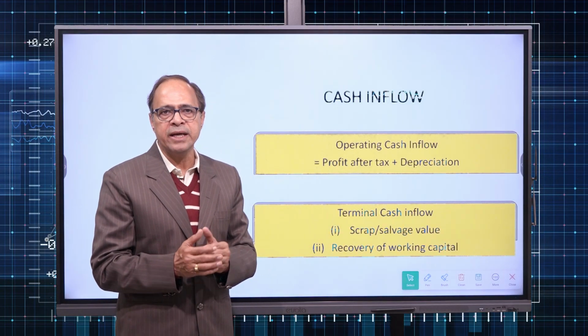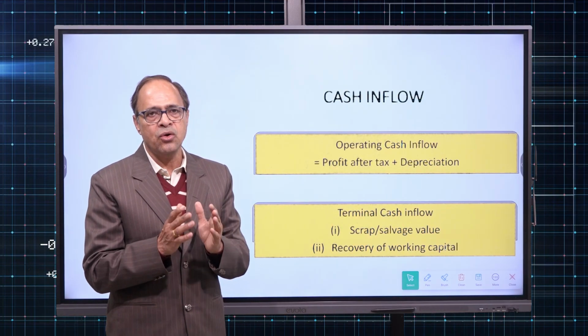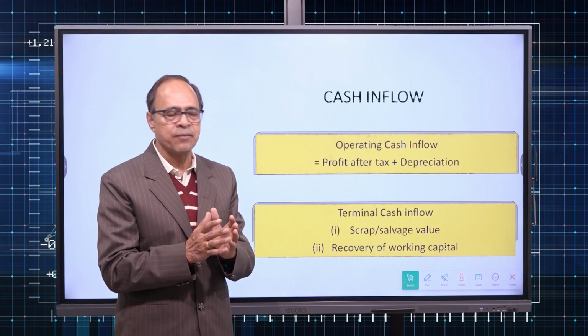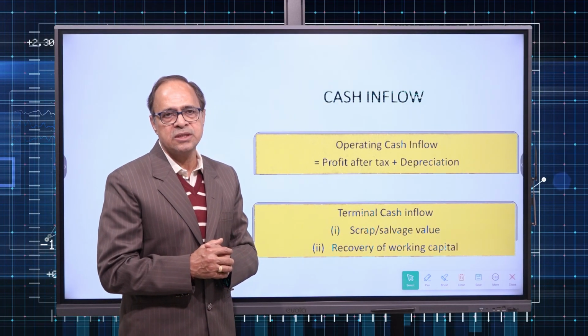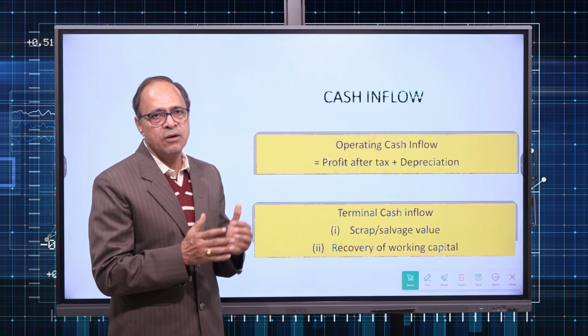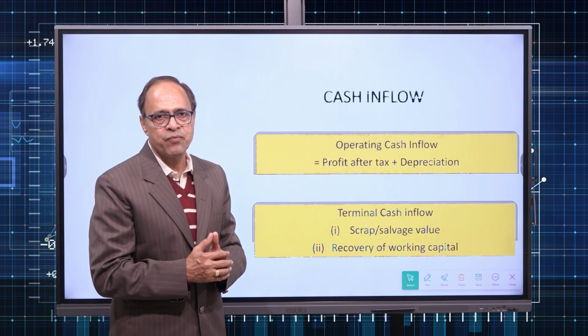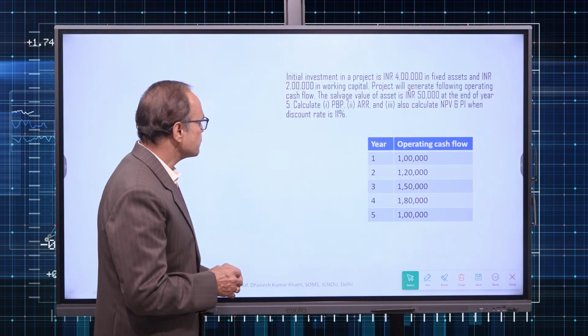Whatever amount might have been invested in the project, either initially or subsequently, for working capital, that gets recovered as soon as the project comes to an end. So this is the way recovery of working capital takes place in the form of terminal cash inflow. So that is the second step, estimation of cash inflow.